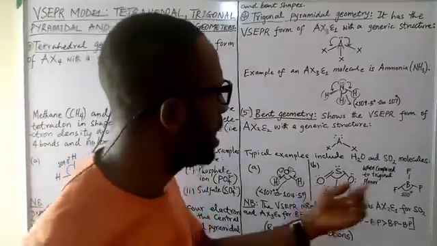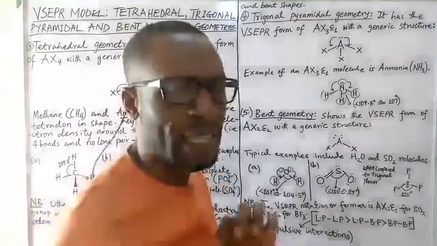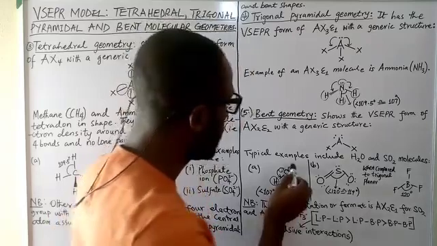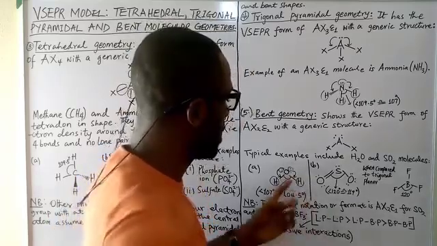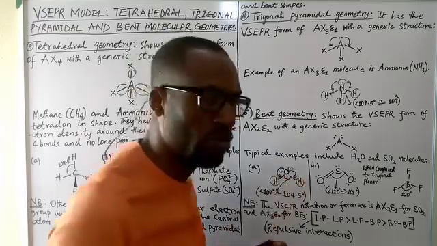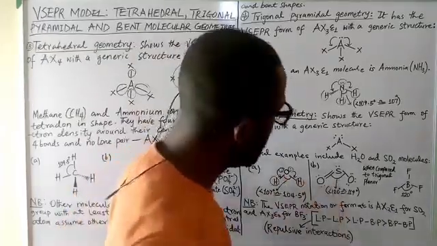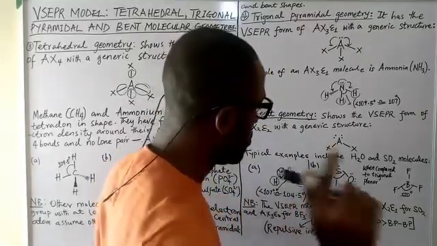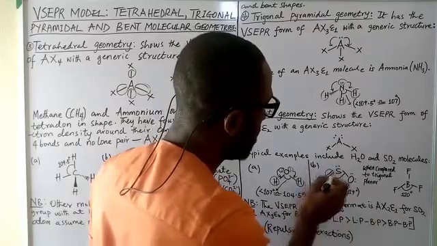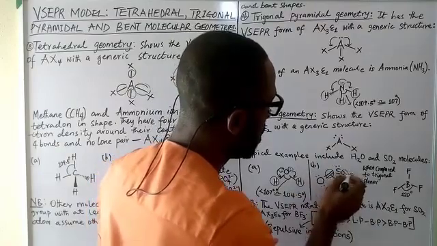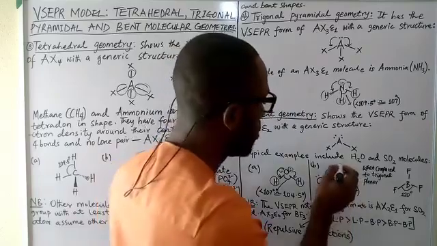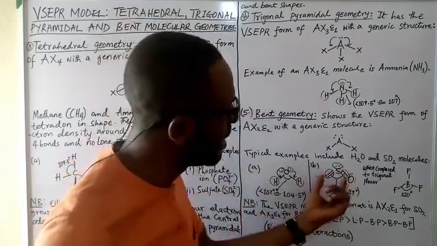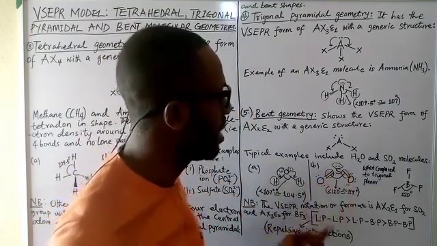Again, the sulfur dioxide molecule, like I said, is also a bent molecule. But the difference here is that in water we have 2 lone pairs of electrons and 2 atoms attached, so 4 things attached to the central atom. Here, if we examine it closely, remember, double bonds in VSEPR theory are treated as though they are 1 bond. So we have 1 electron domain here, a second electron domain here, and we also have an electron domain or electron cloud in the form of a lone pair. So we have 3 things around the central atom here.